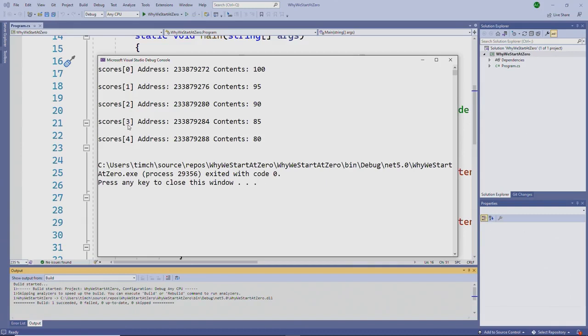What the runtime system does is it takes this memory address, then it adds 3 times 4, the index times the element size. So 3 times 4 is 12, 72 plus 12 is 84, and that's exactly where the scores 3 element starts in memory.